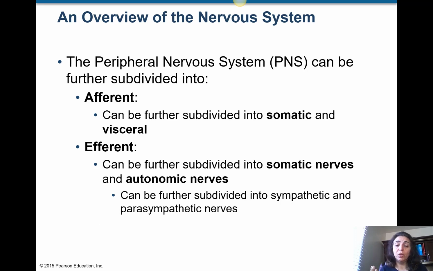For the somatic we have the somatic sensation and the special sensation, and then we have the visceral sensation. Regarding this definition, just refer to the picture that I showed you; that one is more complete, precise, and detailed. Then the efferent can be further subdivided into somatic nerves and autonomic nerves, and autonomic nerves can be further subdivided into sympathetic and parasympathetic nerves.